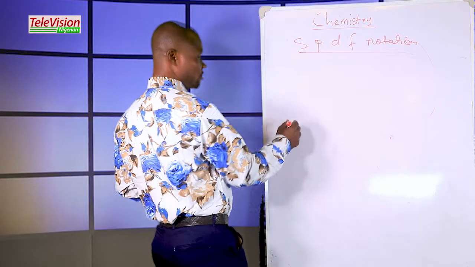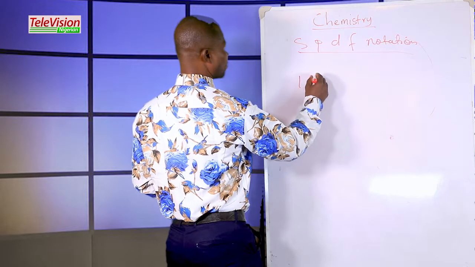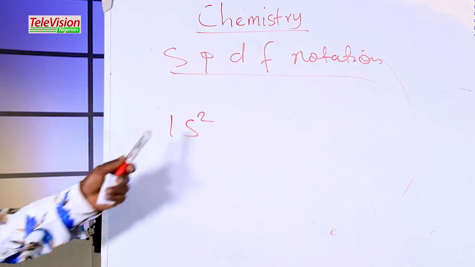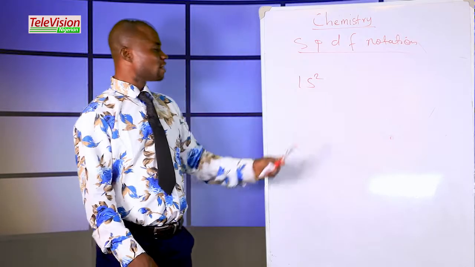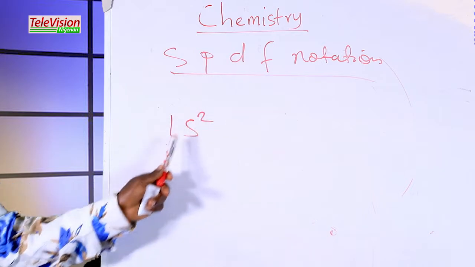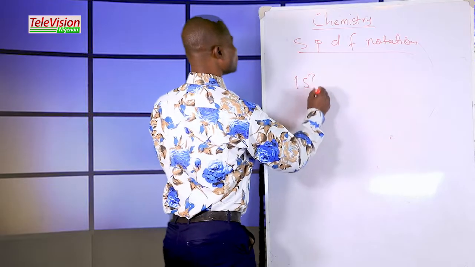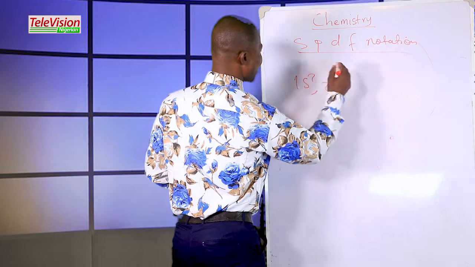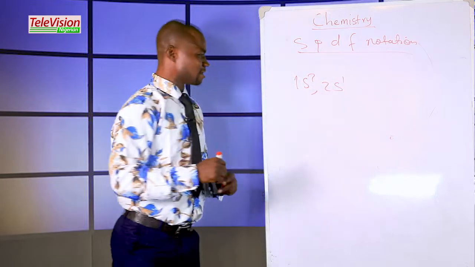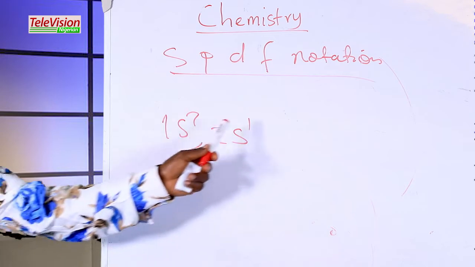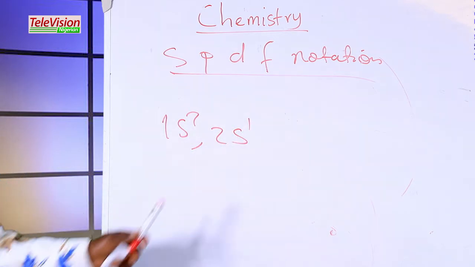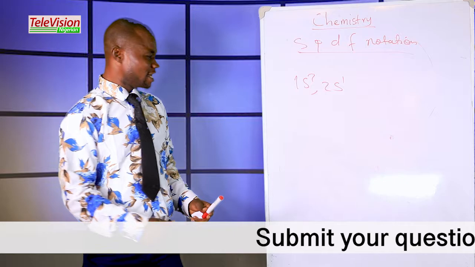Now, if we have electronic configuration as this, 1s2, the group of this element is 2. What about the period? The period is what? 1. Group 2, period 1. If you have something like 1s2, 2s1, what is the group and what is the period? The group is group 1 and the period is period 2. You are there, you are getting it.